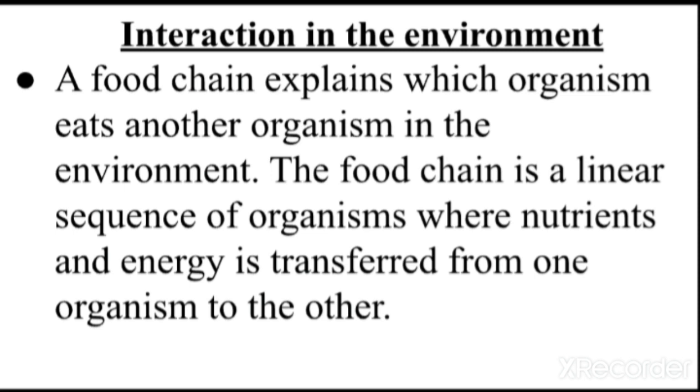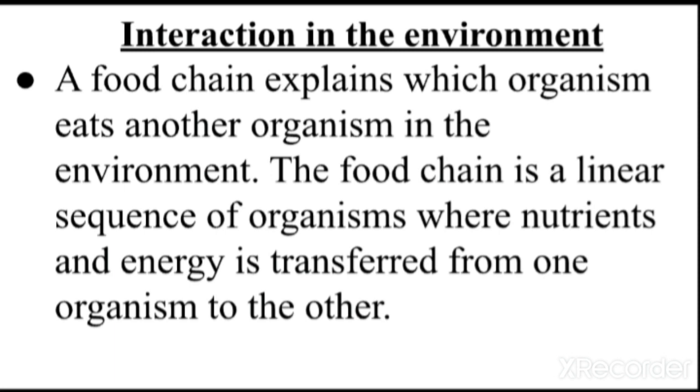Once I'll read the definition which is present on the slide for you. A food chain explains which organism eats another organism in the environment. The food chain is a linear sequence of organisms where nutrients and energy are transferred from one organism to the other. For example, plants are present and we depend upon the plants for our food, meaning we take the plants in the form of green leafy vegetables.